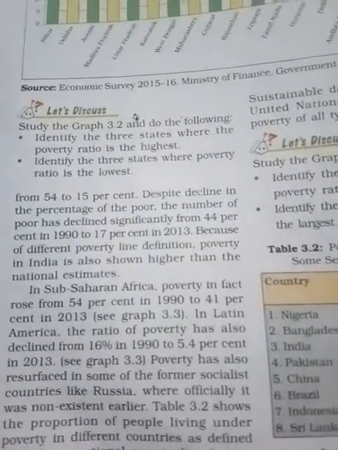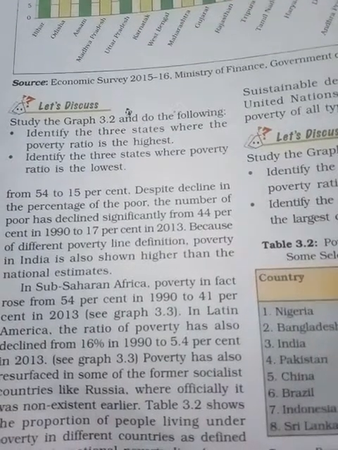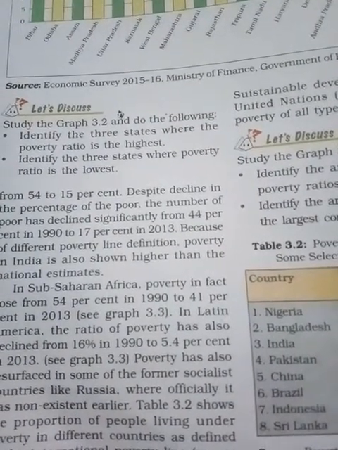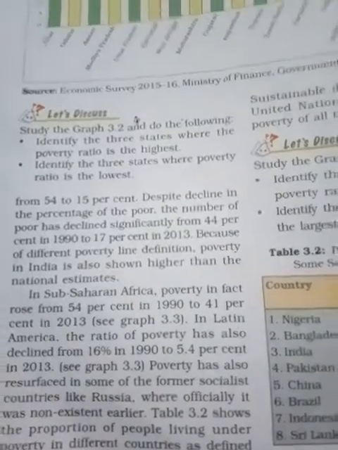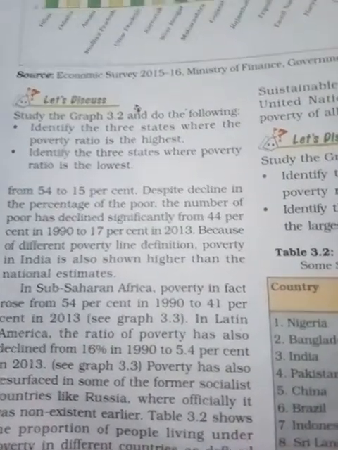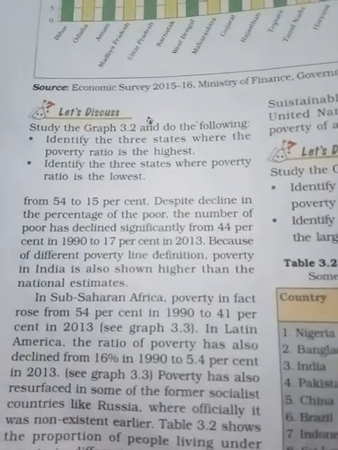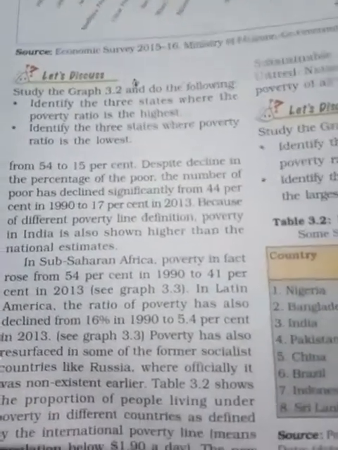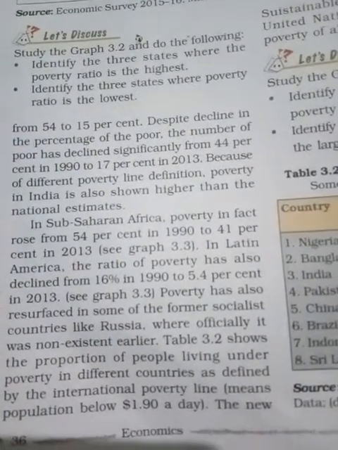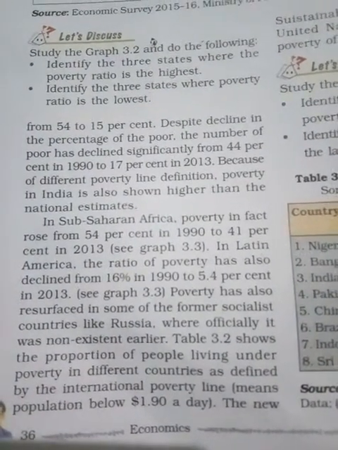In some states what happened, they are very fast in reducing, and some states are very slow in reducing. That means there are regional disparities. So look here, in sub-Saharan Africa, what happened in Africa?